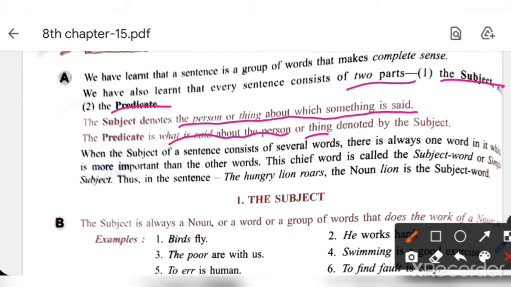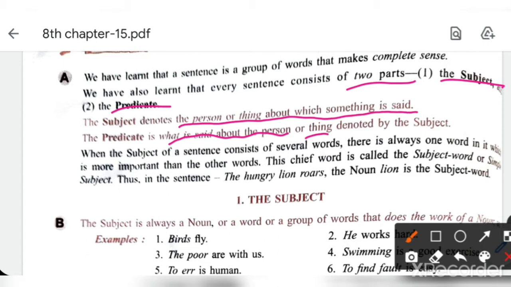And predicate is what is said about the person or thing denoted by the subject. Predicate means what is said about the subject. Understood? That person or thing, what they are doing, that is conveyed by the predicate. In short, after the subject you will get the predicate, from the verb to the end of the sentence.